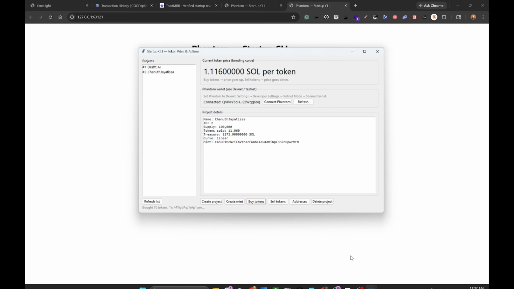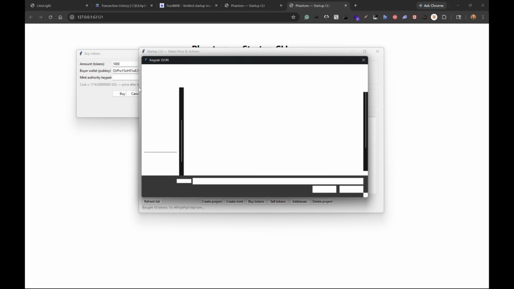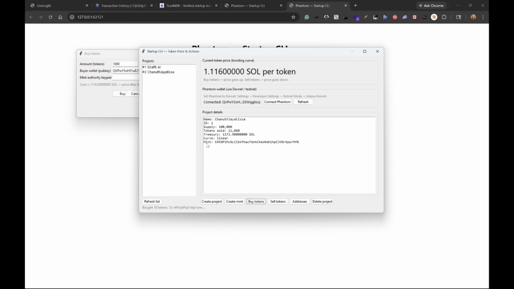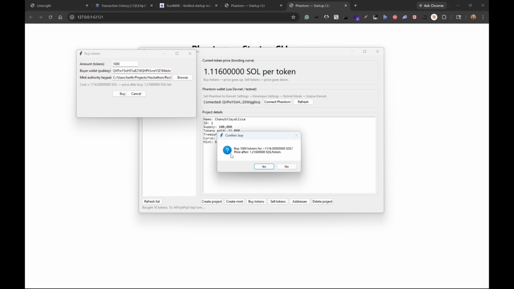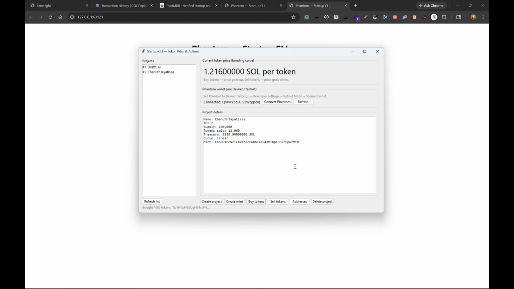We are going to go ahead and buy the tokens from the channel chat. This is the token, and we enter the amount of tokens. We browse the key pair that we have, and just like that, we put it in and we buy the tokens. And there you go. The confirmation comes. Do you want to buy it? Yes. And then look at that. The confirmation came and the total amount of tokens increased. So the price of the token increased, right?